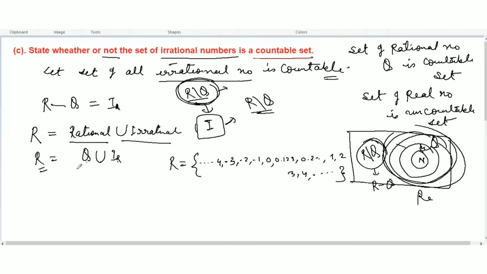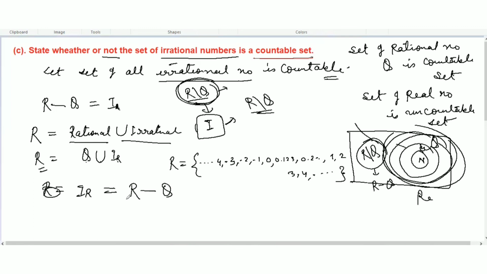Also you can say that irrational number is equal to real minus rational. As I explained, all the real numbers minus rational, you will get irrational.